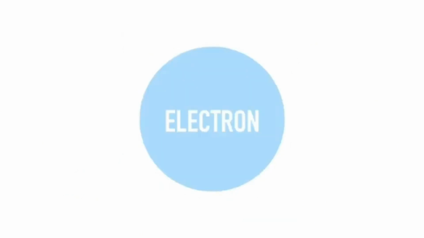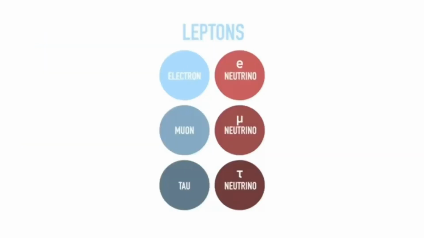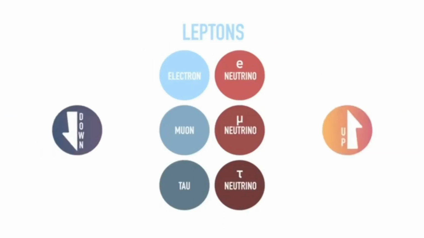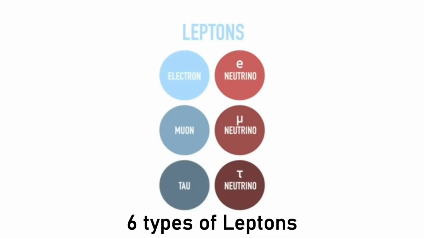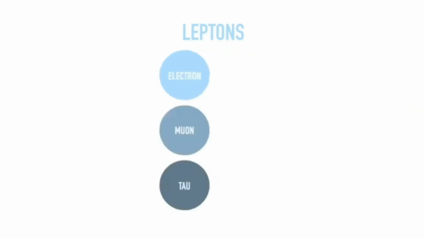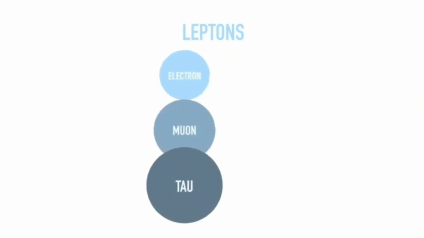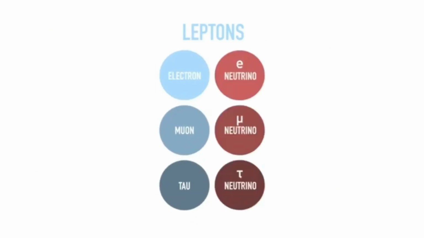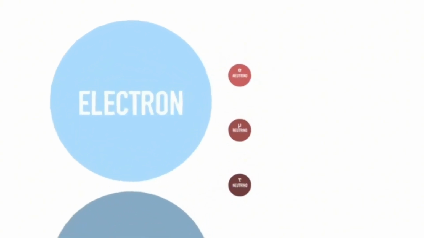Electrons are kind of like quarks. We're not sure if there's anything inside them. They are a type of particle called leptons, which have exactly negative 1 or 0 charge, unlike the partial charges of quarks. There are 6 types of leptons, and the most common and well-known is the electron, with a negative 1 charge. Larger versions of electrons are the muon and tau. The other 3 leptons have 0 charge and are called neutrinos, which are so small, 1 millionth the size of a tiny electron.